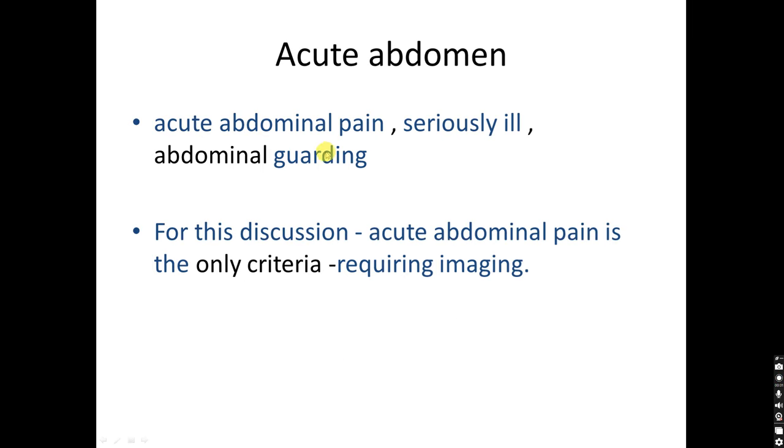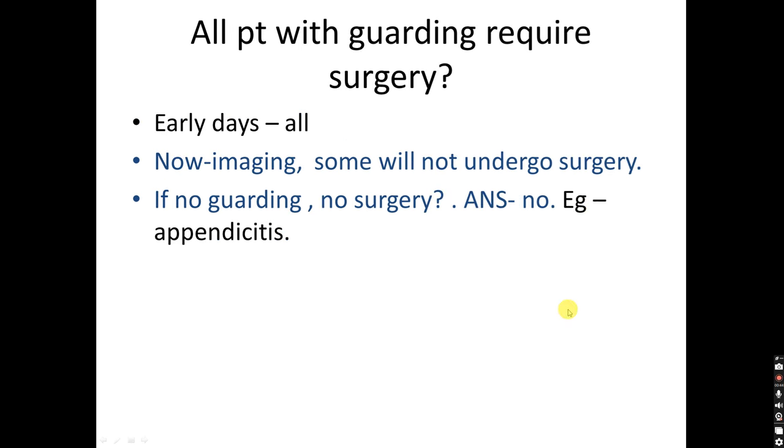So acute abdomen, by definition, is acute abdominal pain in a seriously ill patient who shows guarding on palpation. For this discussion, we will just consider acute abdominal pain that requires imaging diagnosis. In the early days before imaging, all patients who showed guarding would have undergone surgery, but now with imaging, some patients who show guarding will not need surgery.